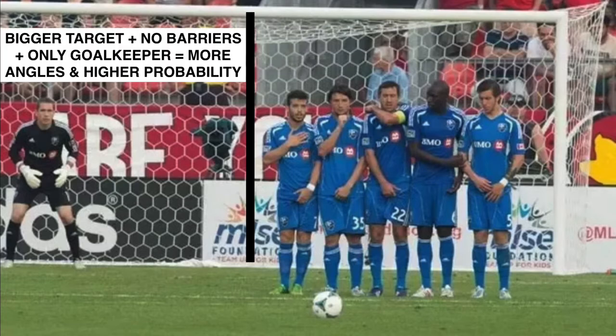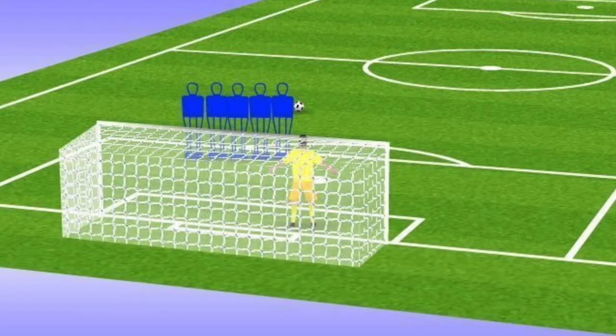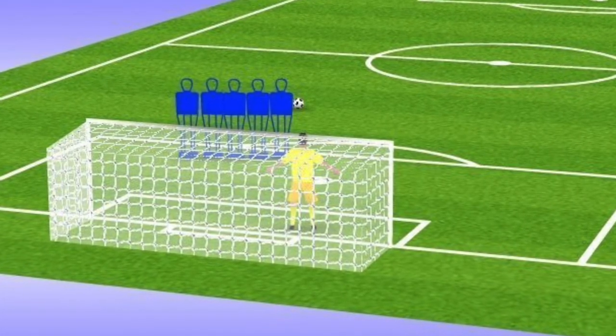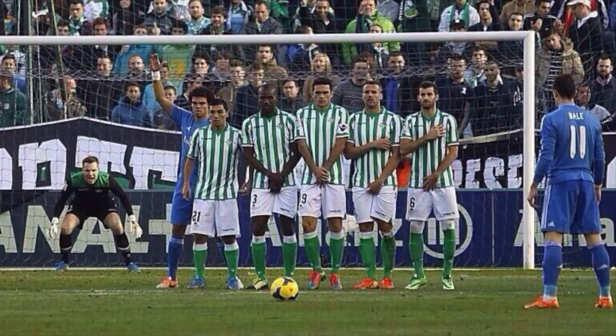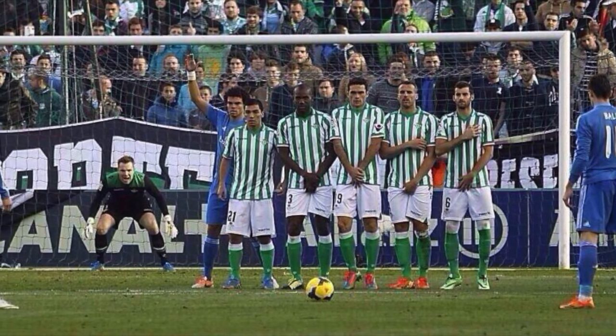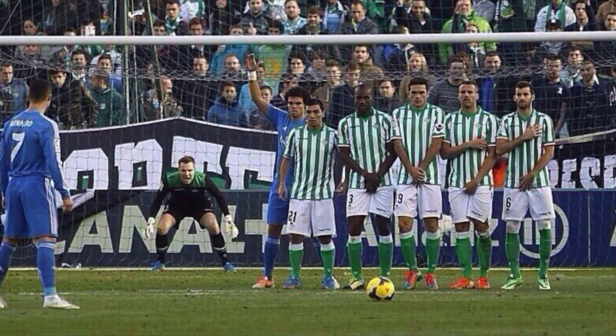Now the other half of the goal is the goalkeeper's responsibility. And it is much easier to score in that section of the goal simply because there aren't any barriers in the way. Hence the goalkeeper has to, and I repeat, has to make sure he has every part of that half covered in case any kind of shot is hit on target.